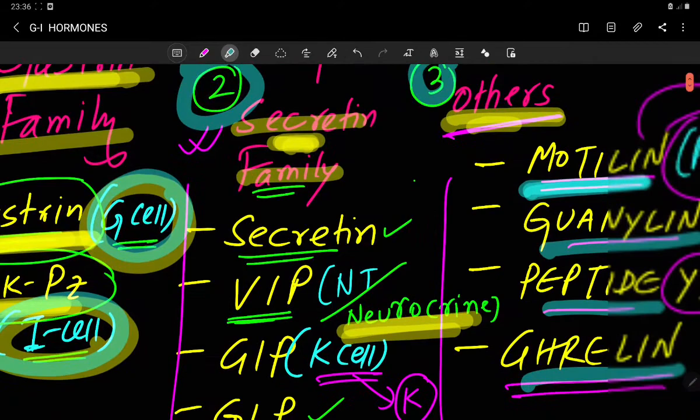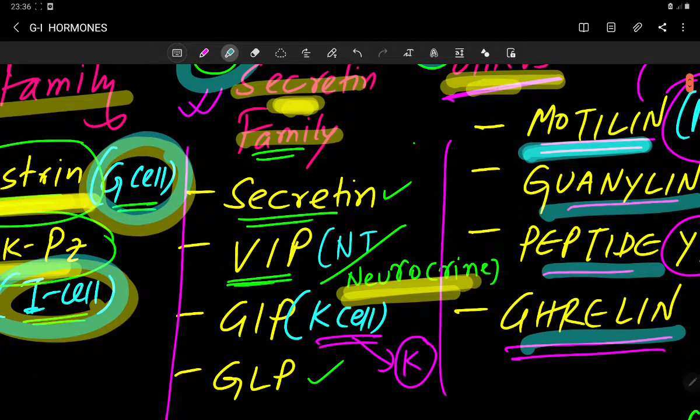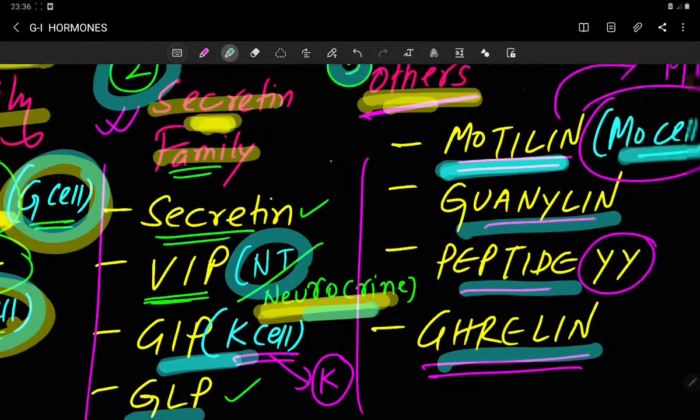In the secretin family, there is secretin, and there is vasoactive intestinal peptide. This vasoactive intestinal peptide is a neurotransmitter, also called a neurocrine, which I already told you is secreted from the vagus nerve ending, which is parasympathetic in nature. And then GIP, or gastric inhibitory peptide, is secreted from your K cells, and GLP, which is also called glucagon like peptide.